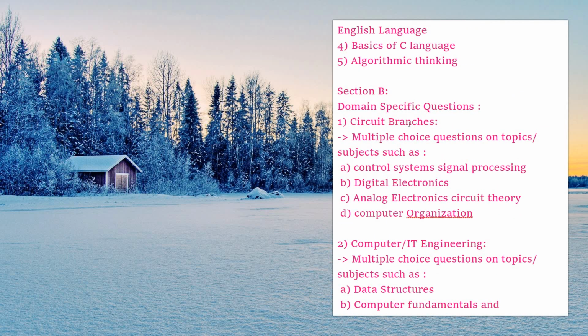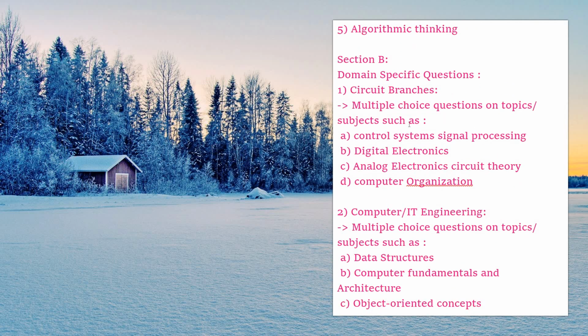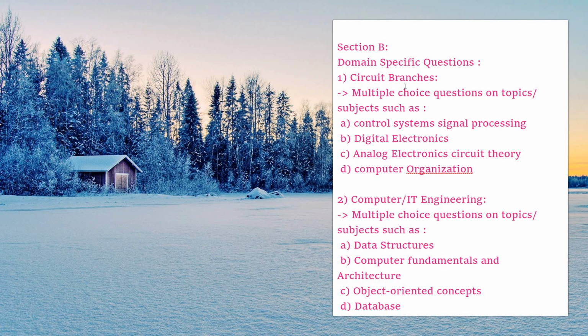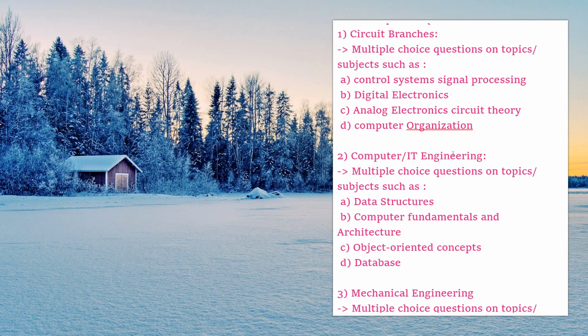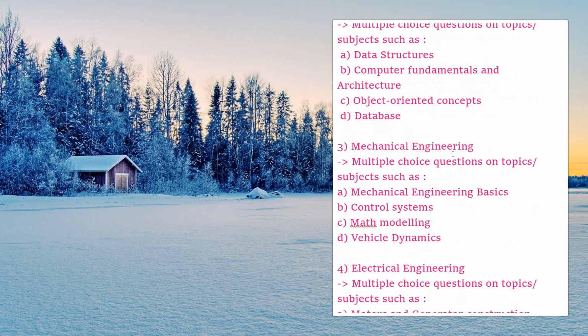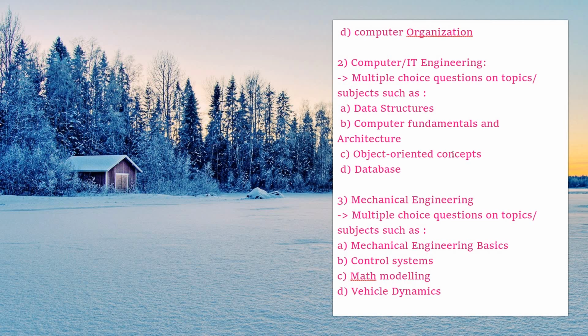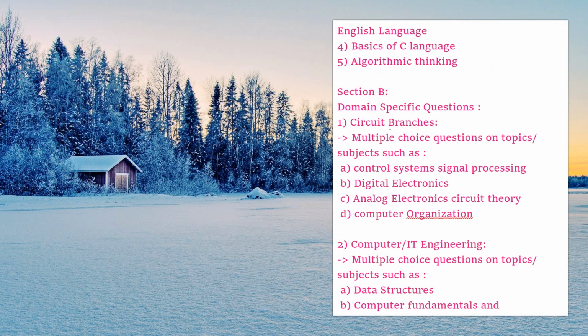So the first thing is circuit branches. You can choose any one of these with respect to your branch. So in section B you can choose either circuit branch or computer or IT engineering, mechanical engineering or electrical engineering, and you can go through the test. For circuit branches, you can expect multiple choice questions on topics or subjects such as control systems, signal processing, then digital electronics, analog electronic circuit theory, and computer organization. So this is the syllabus for the circuit branches.